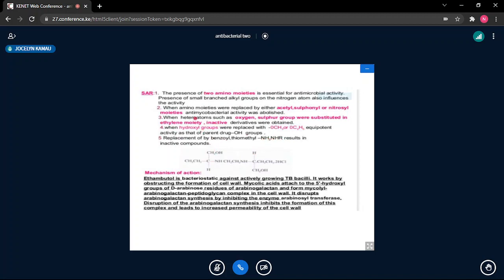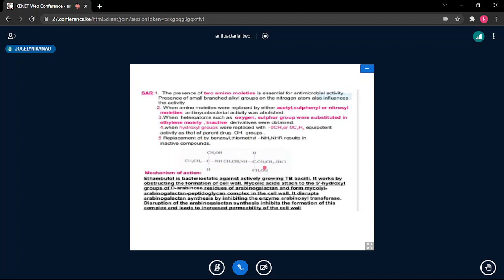So what we are saying is that there was no significant structural modification. No structural modification can really be done on Ethambutol to give a significant change in antitubercular activity, and therefore no wonder Ethambutol was the best molecule for activity. We are saying that group, the alcohols, must be there. They can be changed, as we have said, to a methoxy group, but the resultant molecule will be equipotent with Ethambutol, so no need for change.